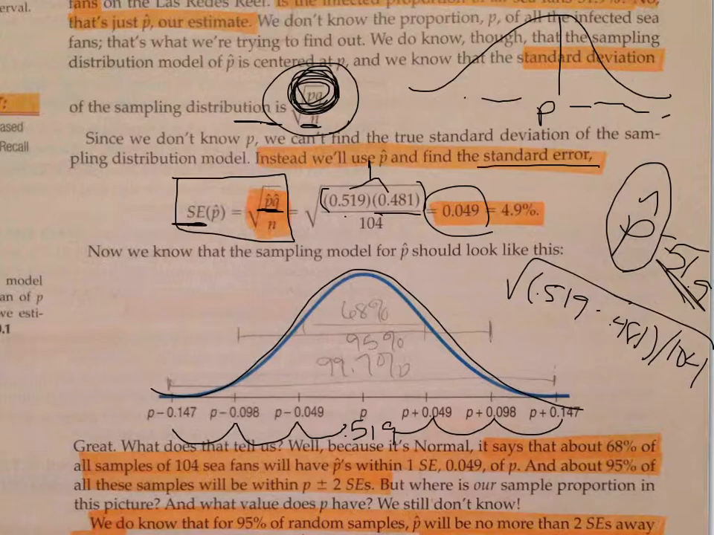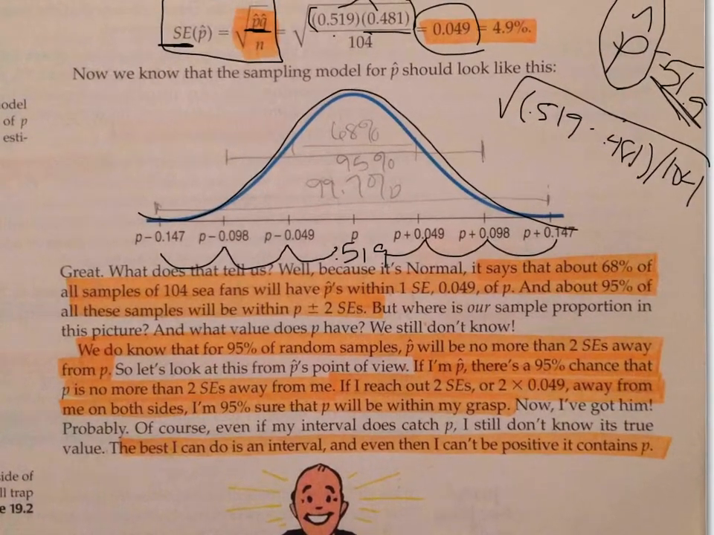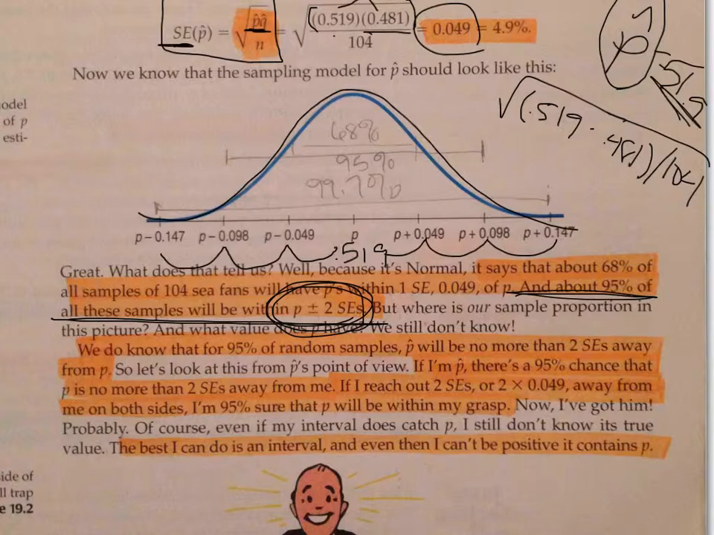So 68 doesn't help me very much. That's not very specific. So most of the time we'll stay with the 95. So what am I able to say? Well, I'm just going to say about 95% of all the samples that I could ever draw should be within 2 standard deviations of the real population right here. Okay, so if I say that backwards, my sample, P hat, should be, 95% of the time, within 2 standard deviations of the real population.